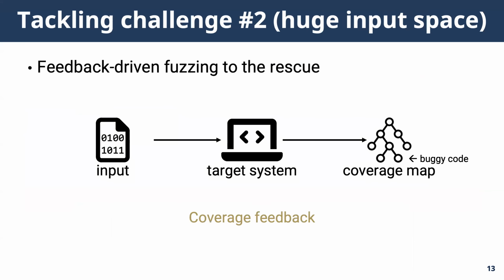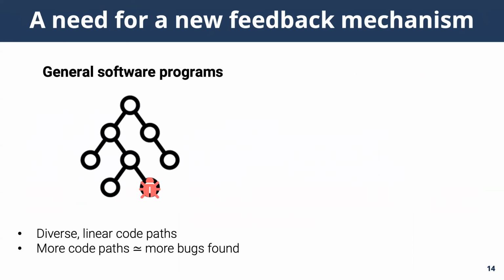For the second challenge, the input space problem, it's already proven that code coverage guided fuzzing is highly effective in exploring huge input space of a program. Fuzzers have discovered millions of bugs by associating the execution states with code coverage to quantify the usefulness of test inputs. However, code coverage feedback is not almighty.